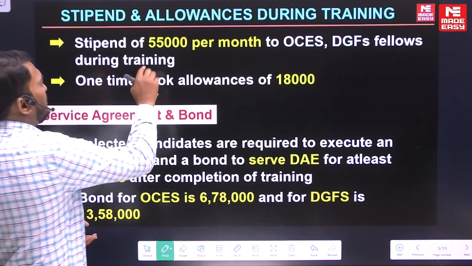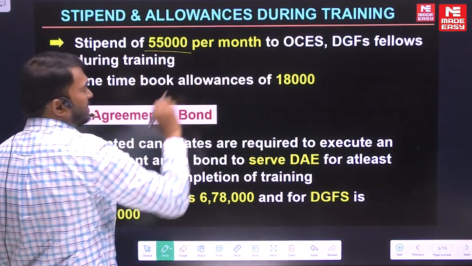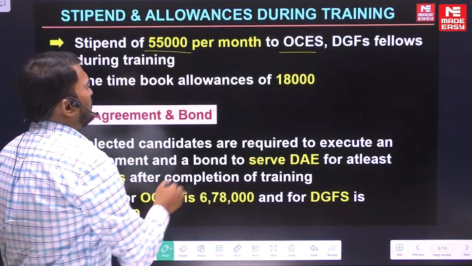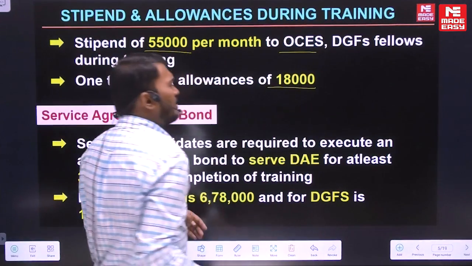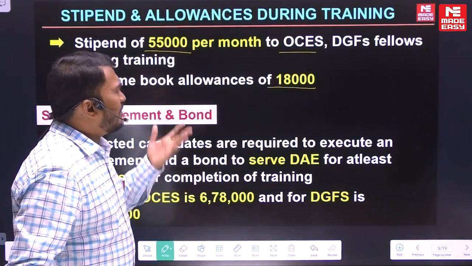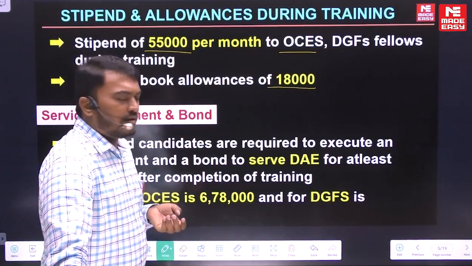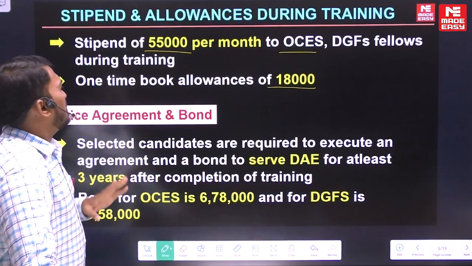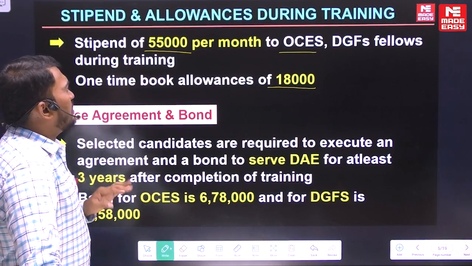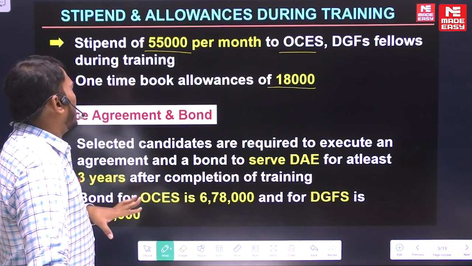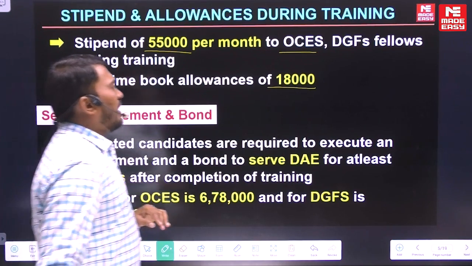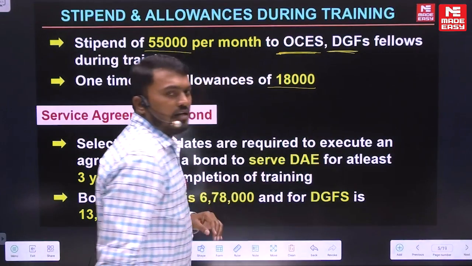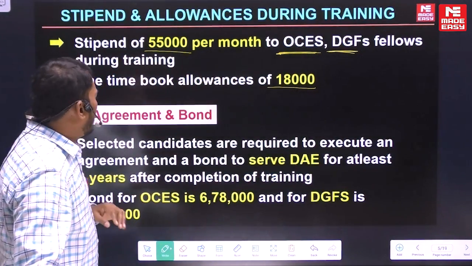The stipend will be 55,000 per month for OCEFs and DGFs, that's what I said, and a one-time book allowance of 18,000, maybe for purchasing anything you need, or for traveling and all that. So that is 18,000, and the stipend is 55,000 per month during the training. I told you already, OCEF will have 1 year of training, and this will be 2 years of training, so in the training period that is the amount you are going to get.